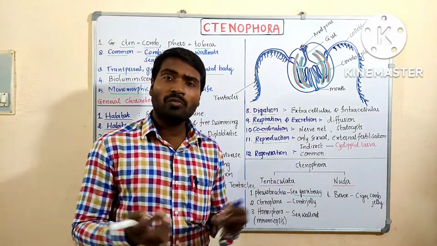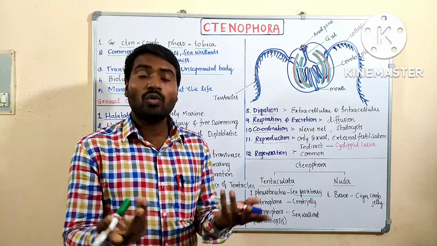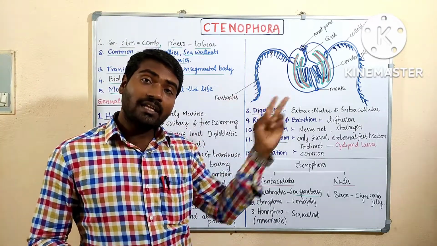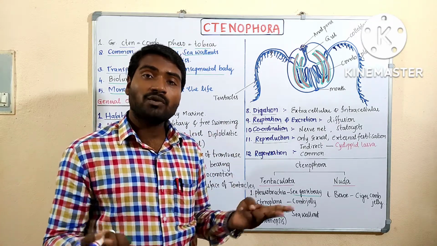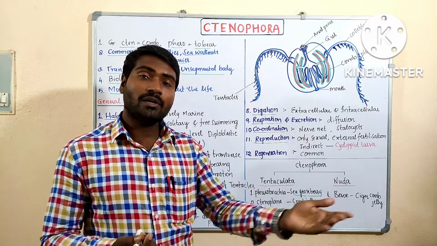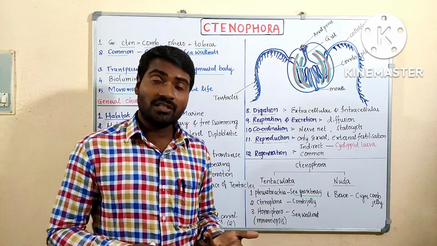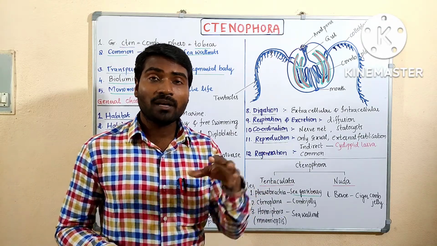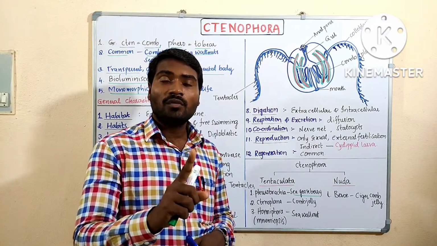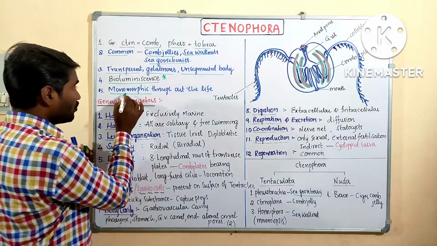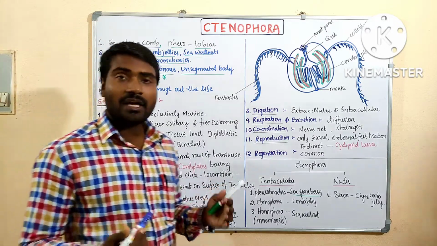Sir, what is mono? Mono means single, morph means form, monomorphic. Whereas cnidarians have dimorphic, cylinder-like polyp form and umbrella-like medusa form. Polyp form can be converted into medusa form and medusa can be converted into polyp form. Such phenomenon is called metagenesis. But in case of ctenophores, we cannot see the metagenesis, only single form, monomorphic form throughout the life.